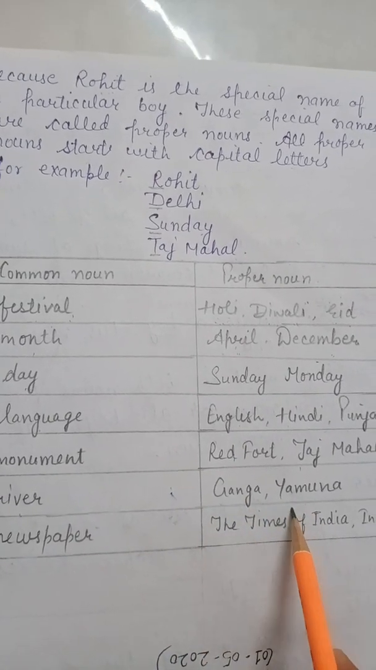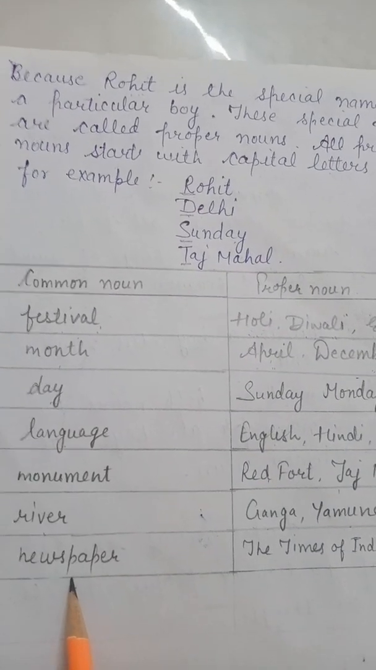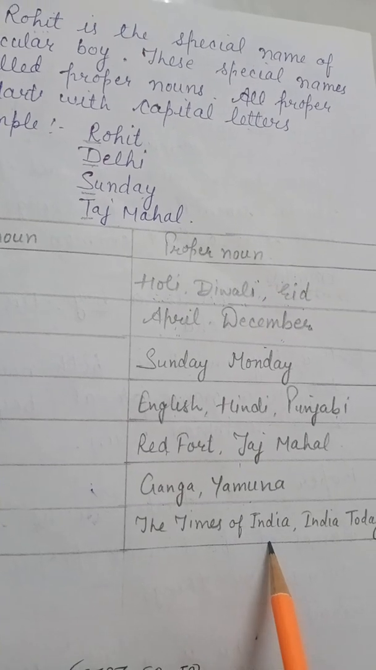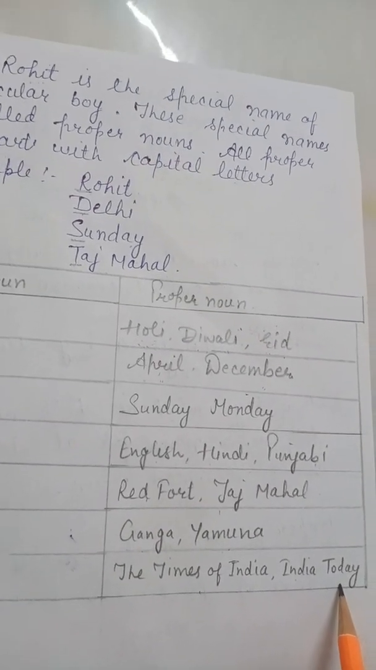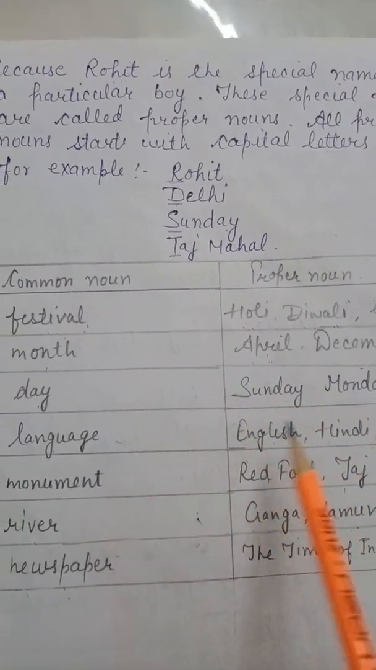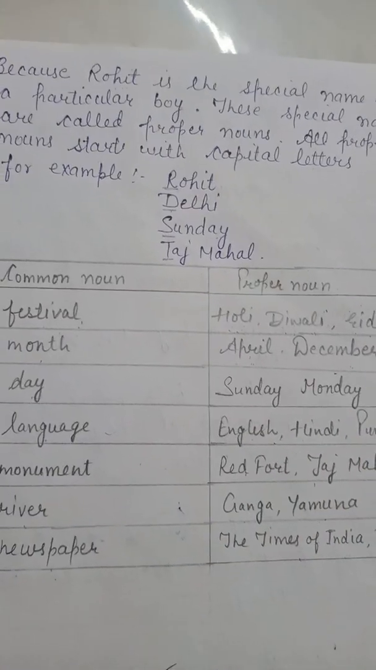So these are particular nouns. Newspaper is also common to all newspapers, like Times of India is a particular newspaper. India Today is also a particular newspaper. So I think with this table, the difference between common noun and proper noun is clear.